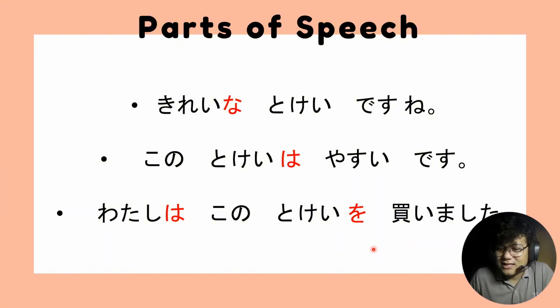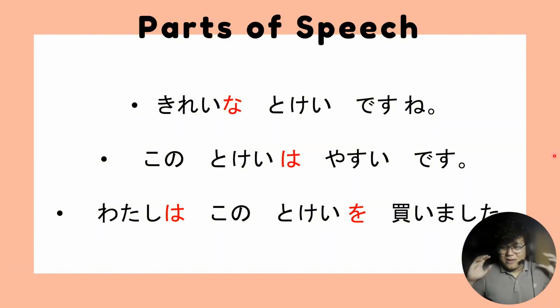So the object is kono tokei, meaning this watch. So I bought this watch.